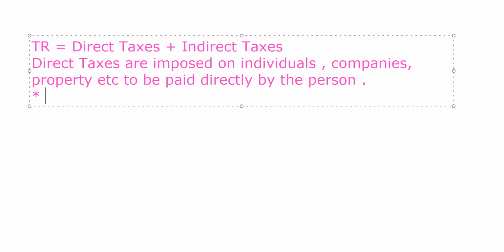So the liability to pay the tax is known as the impact in economics.